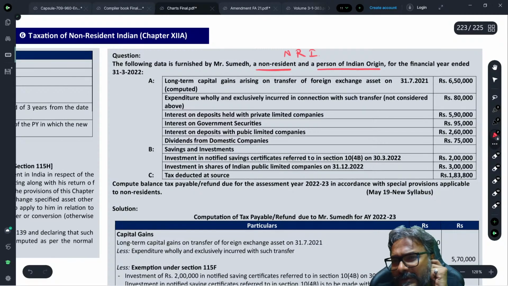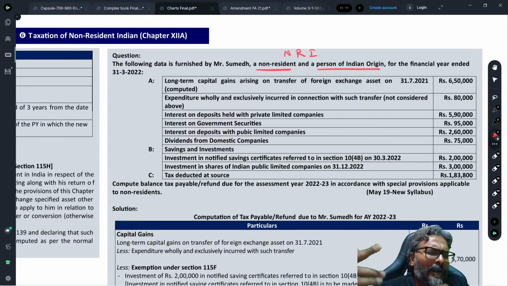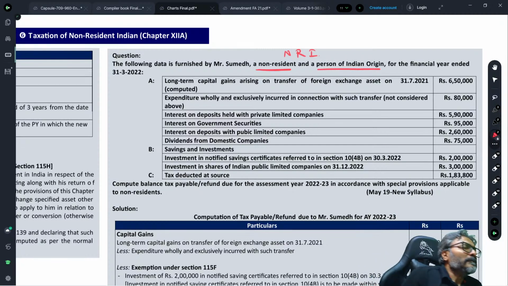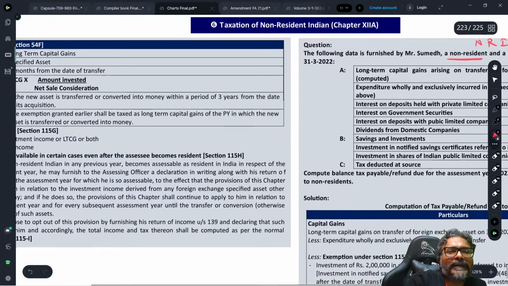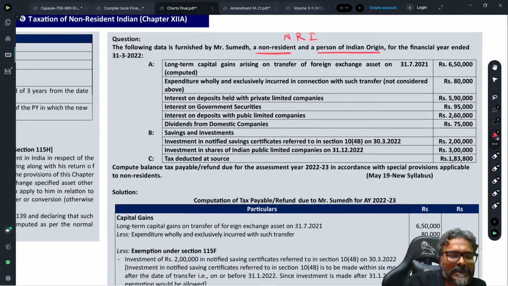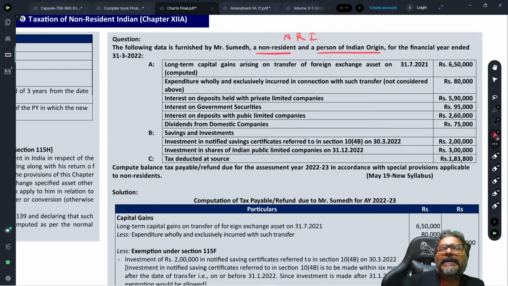Directly, students, we will do this question. Okay, by the way, a couple of points. If the NRI does not want to pay the tax, what the NRI can do is reinvest the consideration amount in the new asset. Where can he reinvest the consideration amount?